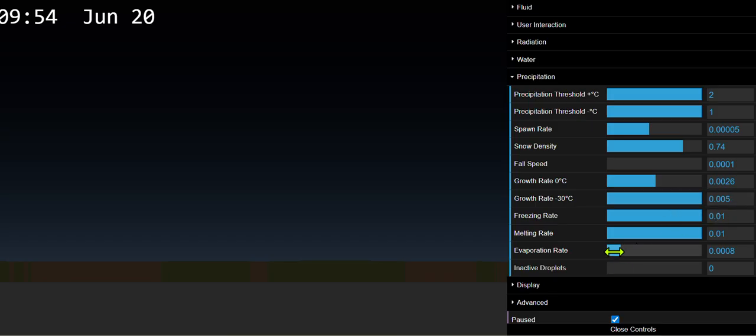The evaporation rate, you turn that to minimum. For the melting rate and the freezing rate: water takes in energy as it melts, so it will cool the surroundings, so you don't want that high of a melting rate.